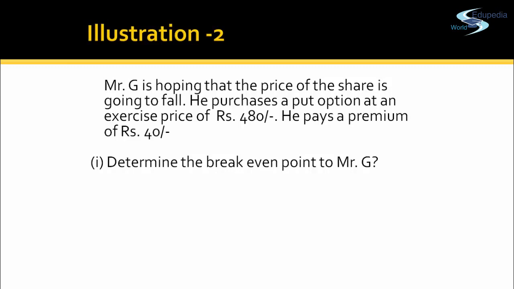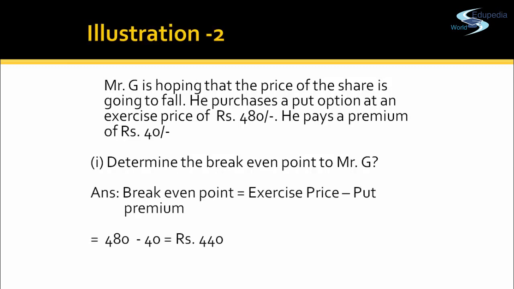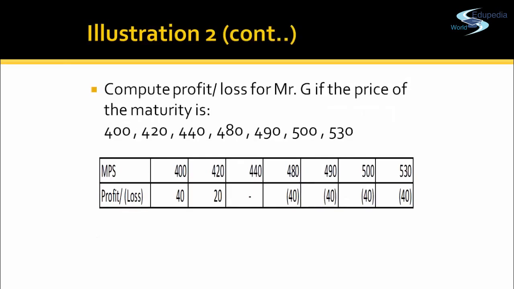So what is the break-even point in Mr. G's condition? It is 480 less 40, which is 440. So Mr. G will get a benefit only when the share price is below rupees 440. At 440, Mr. G will neither gain anything nor lose anything. Now what is the profit and loss to Mr. G if the price at maturity is 400, 420, 440 and that extends to 530?